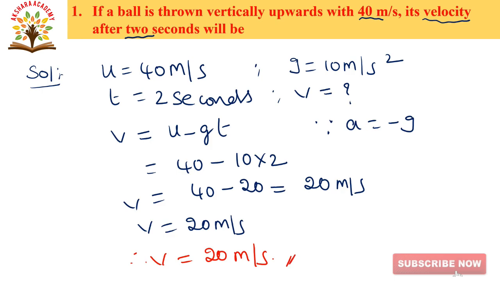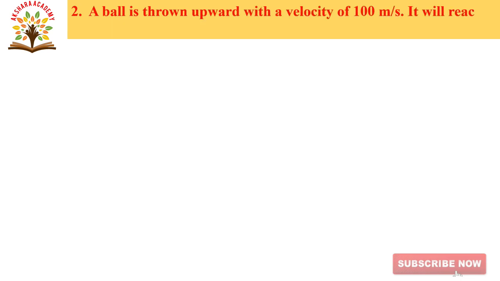Next we will go to the next question. In this question, a ball is thrown upward with a velocity of 100 meters per second. It will reach the ground after. So in this question, they given a ball is thrown upwards with a velocity 100 meters per second. You have to find out the time it will reach the ground after. So let us come to the solution.